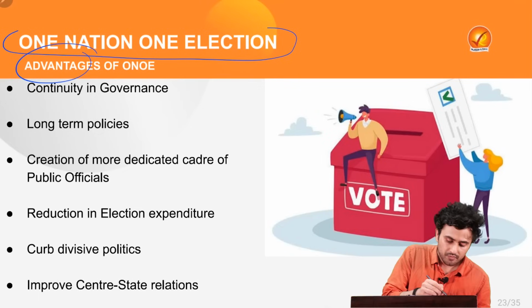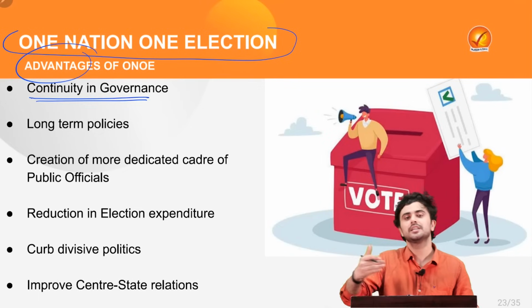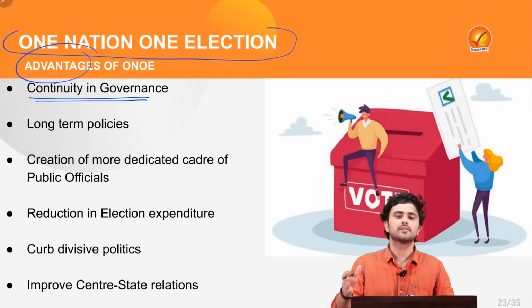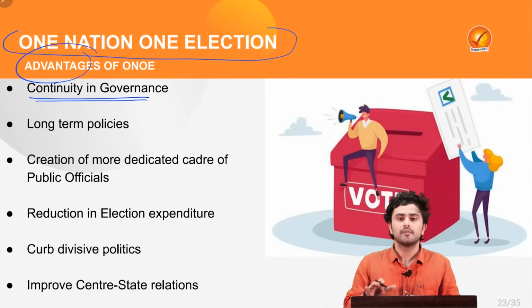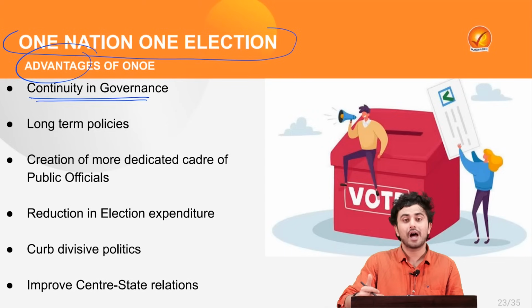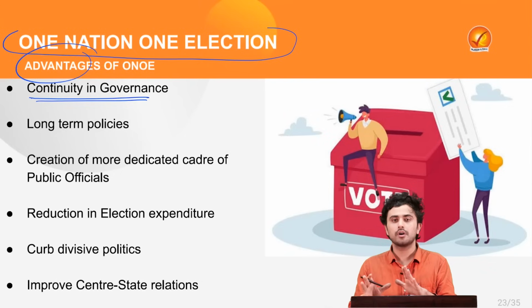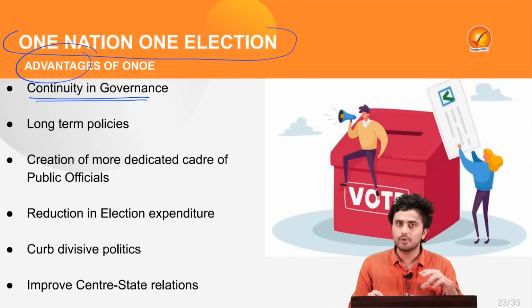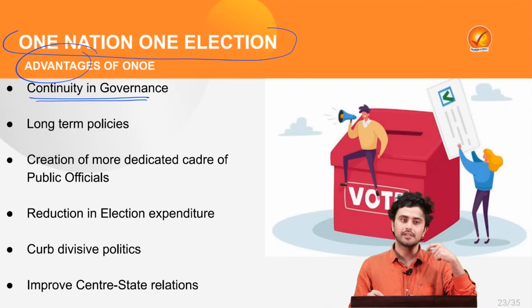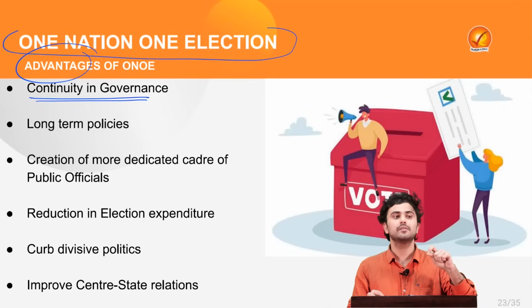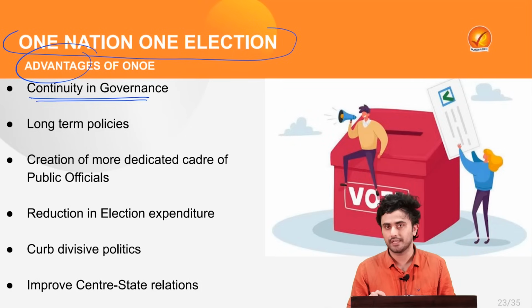For example, it will lead to continuity in governance, because whichever government comes into power will know that it is going to last for the next 5 years, and thus it will not resort to making populist claims, but rather envisage long-term policy making.